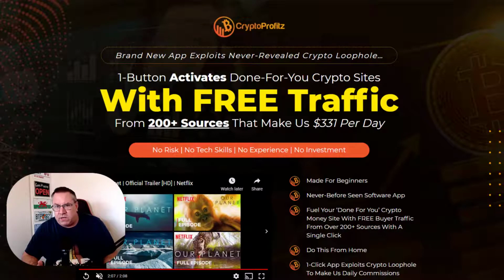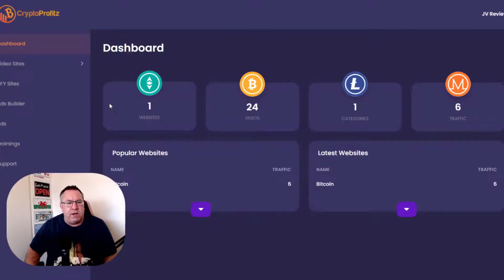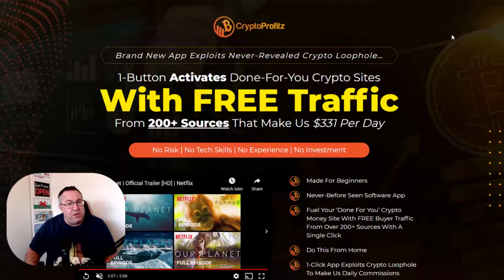Now there's lots and lots of these marketplaces out there, and I'm just going to show you a few things if you decide to go down this route that you need to look out for and just be aware of. And I'll also talk to you obviously about this software itself. We're going into the software quite quickly. I'll show you exactly what this is doing for you, and I'm going to show you one big issue with this software. It's kind of the same with all of these push button softwares, so that you're very aware of that before you decide to purchase.